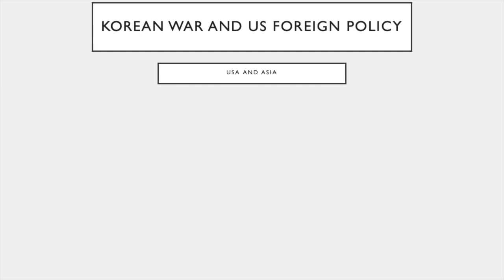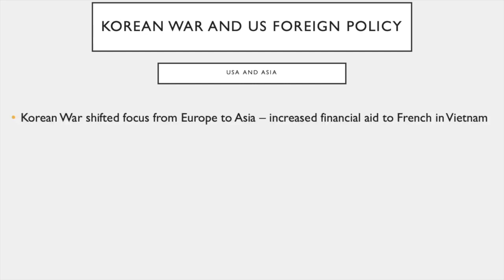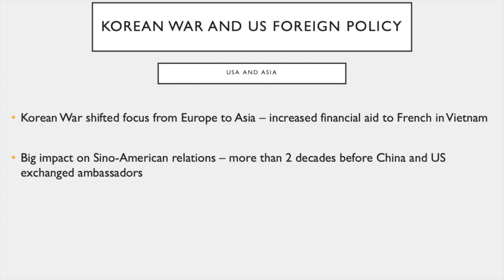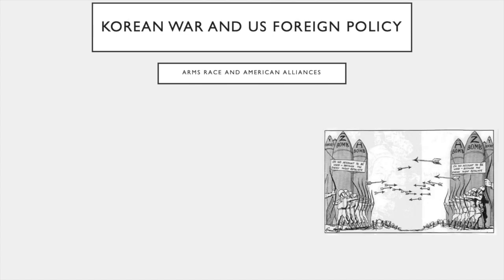Korean War and U.S. foreign policy. USA and Asia. The Korean War shifted focus from Europe to Asia. We can see this through the increased financial aid to the French in Vietnam. There was a big impact on Sino-American relations in a negative way. It took more than two decades before China and the U.S. exchanged ambassadors.